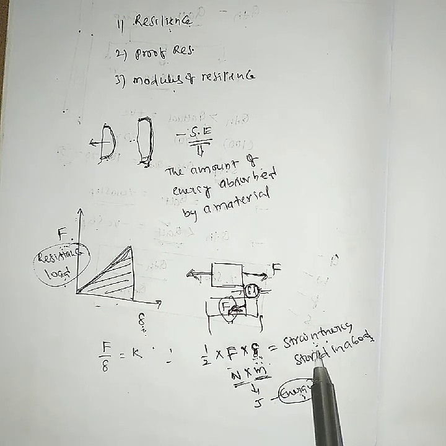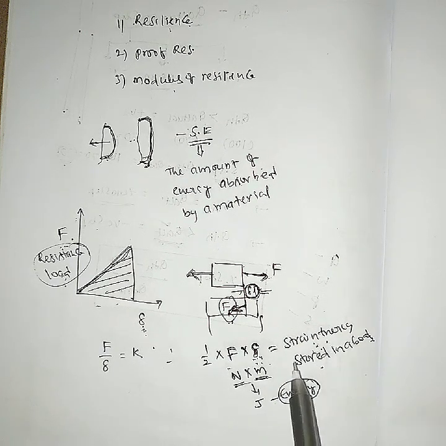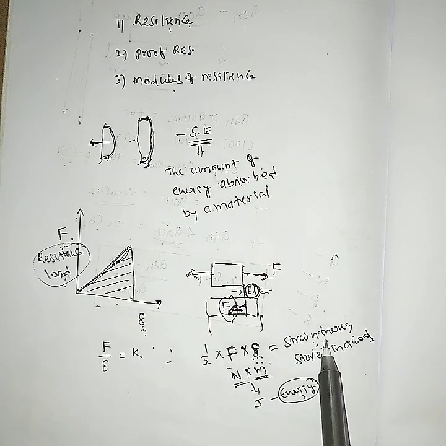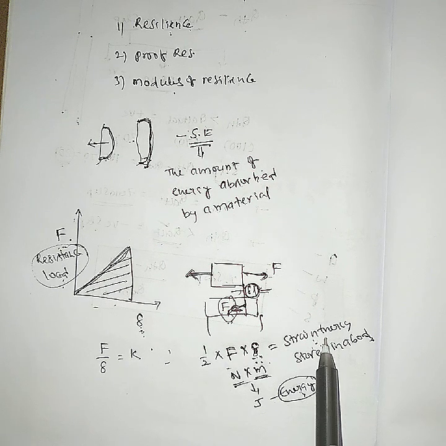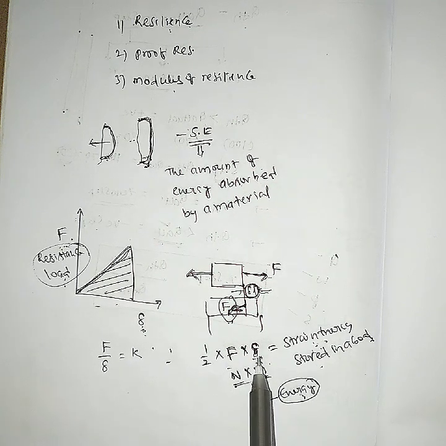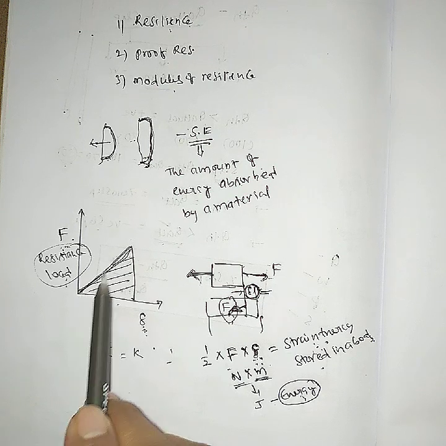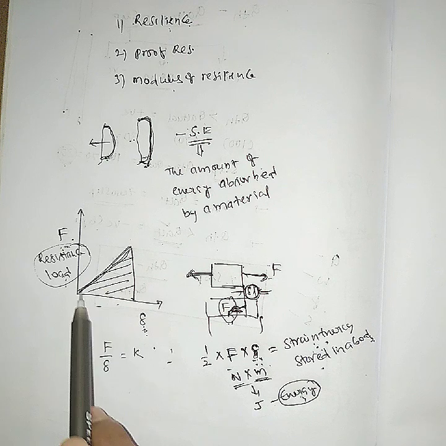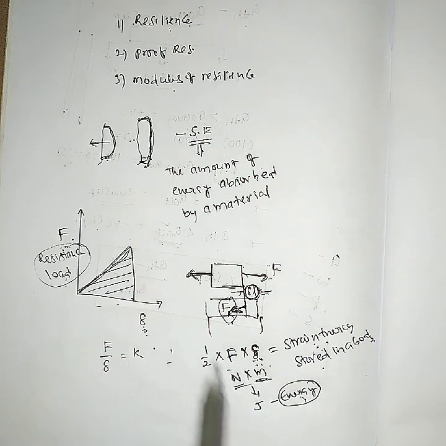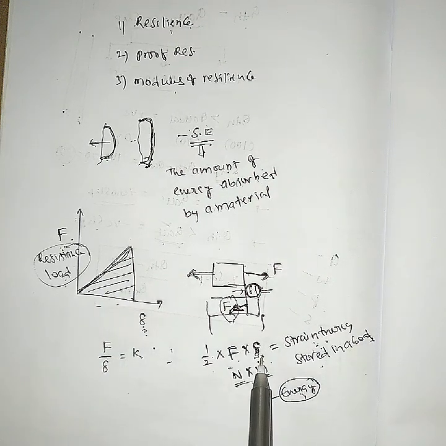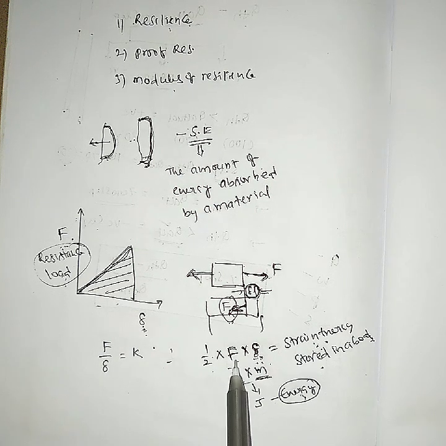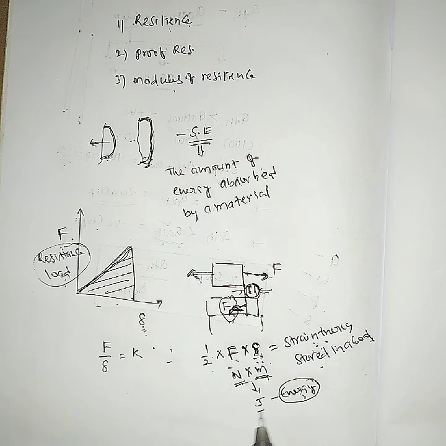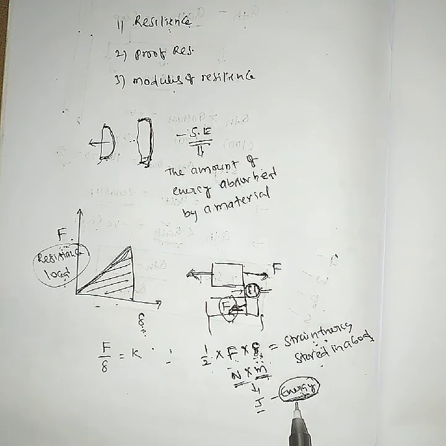By virtue of position, that will be potential energy. By virtue of motion, it will be kinetic energy. Like that, by virtue of deflection, it is called strain energy. How can you calculate how much strain energy is there? It follows a triangle shape. What does the triangle area represent? It is half load into deflection. Force units are newtons and deflection units are meters. Finally, 1 Newton meter is called a joule. That means it is energy.